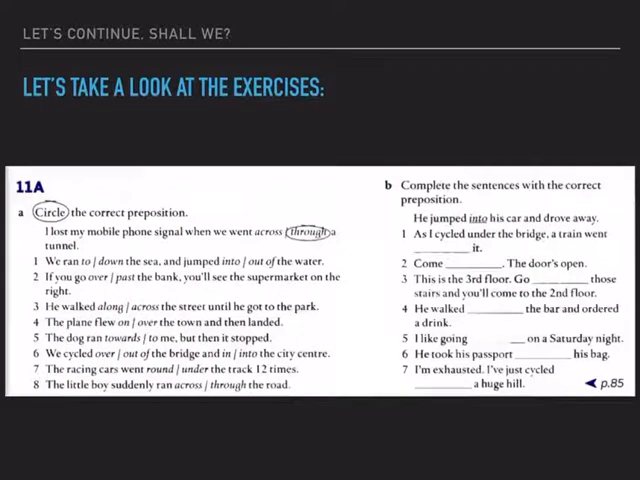So it says, letter A, circle the correct preposition. Let's look at the example. I lost my mobile phone signal when we went through a tunnel. And letter B, complete the sentences with the correct preposition. Let's look at the example. He jumped into his car and drove away. Now, pause the video. Take as long as you like to complete exercises A and B.